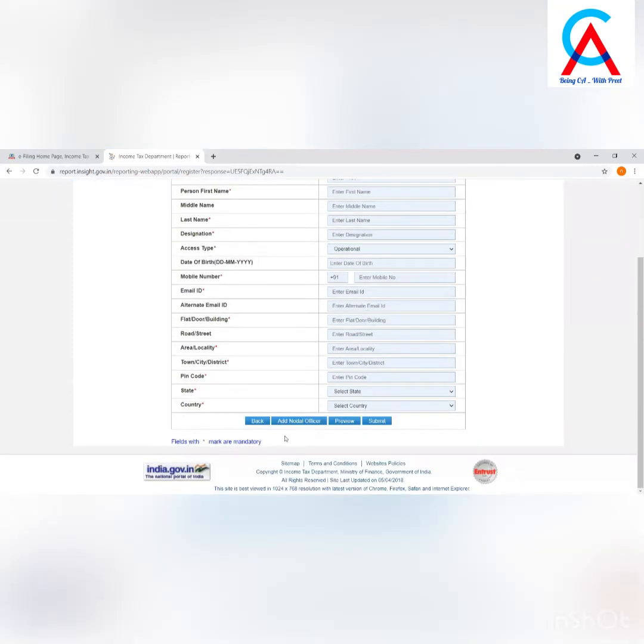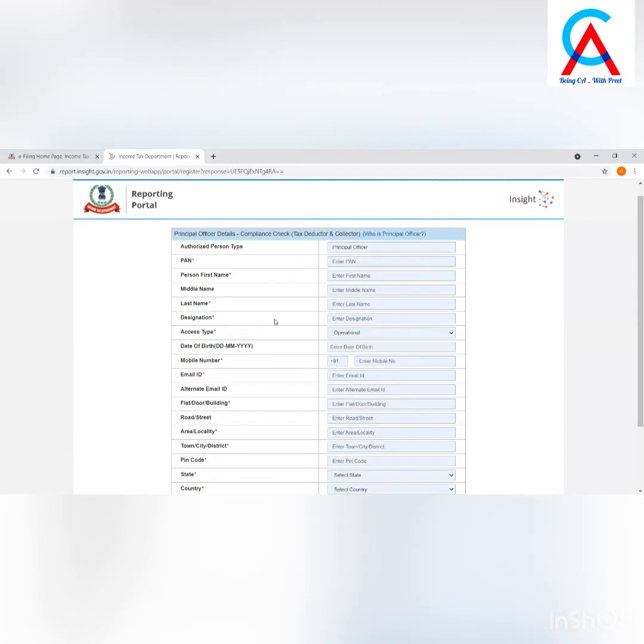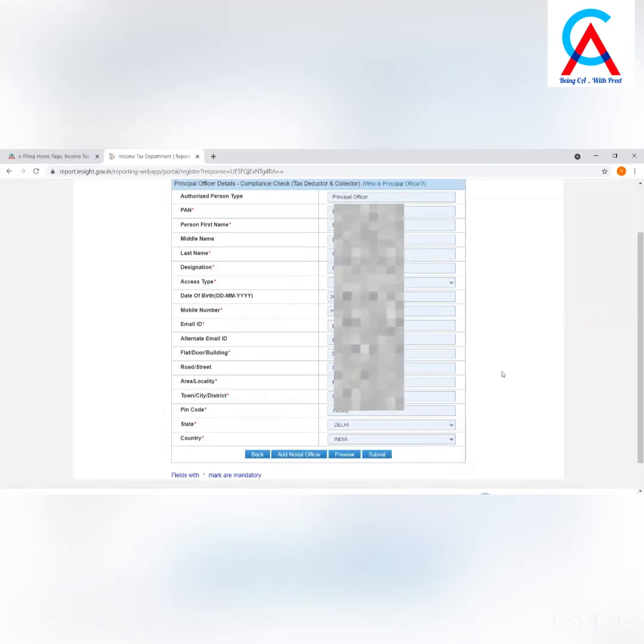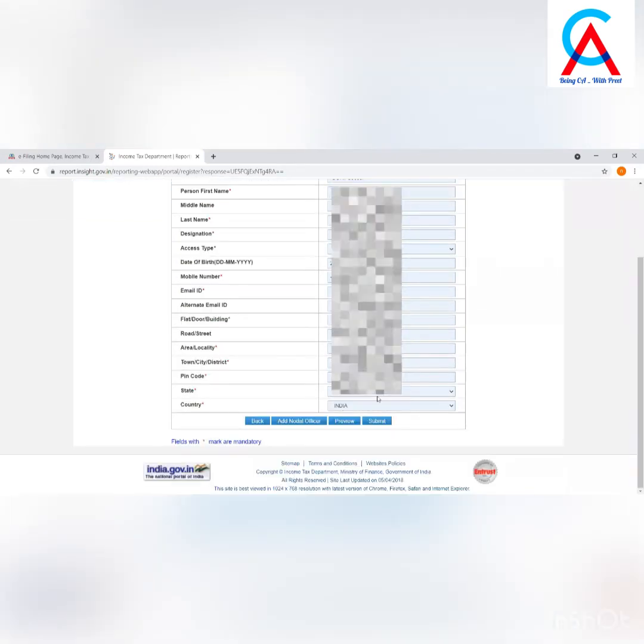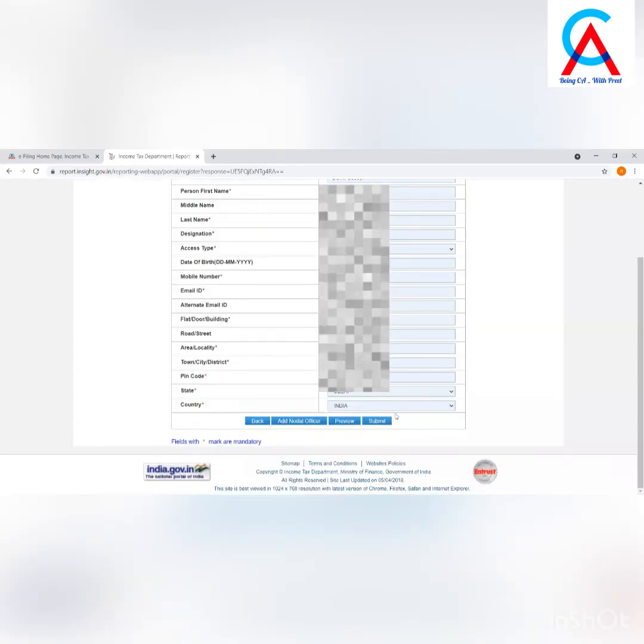In case there are more users such as Nodal Officer, Alternate Nodal Officer or other users, then they are also to be registered at this instance. Adding the details of such users can be continued. Otherwise, the same can be done after registration also. After filling the details of the principal officer or any other officer, click on Preview button to view the entered entity and principal officer details. After previewing, click on Submit button to submit the registration request.